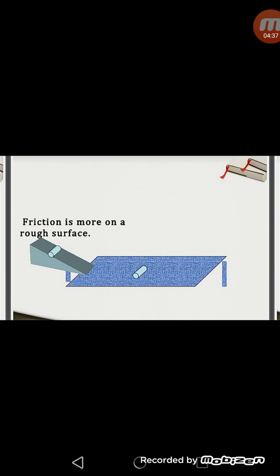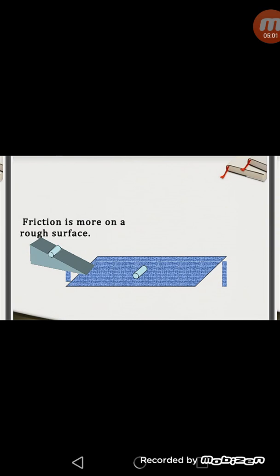In this diagram, we have to take an inclined plane, and then we will roll a cell over this inclined plane. Firstly, we will put some plane surface below this inclined plane, and we see that this cell stops after covering a certain distance.